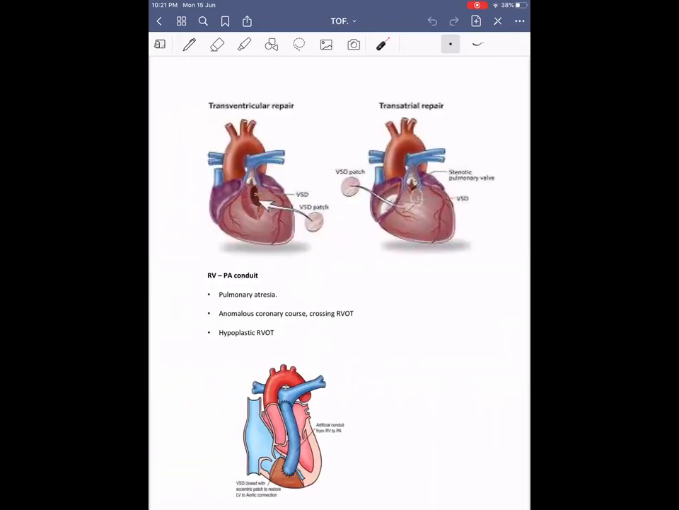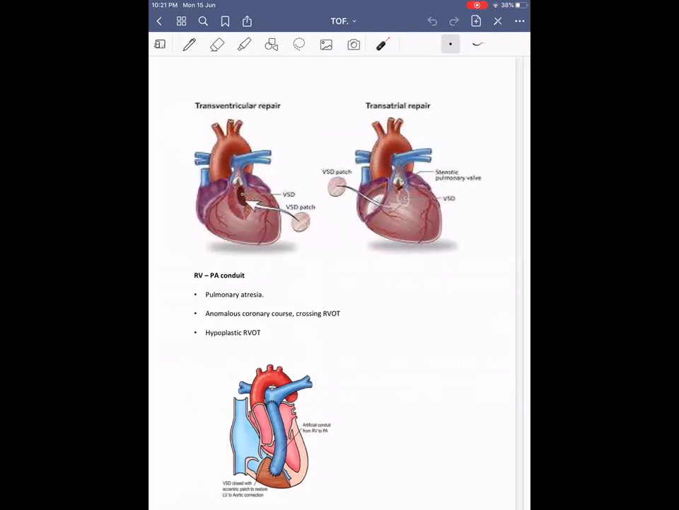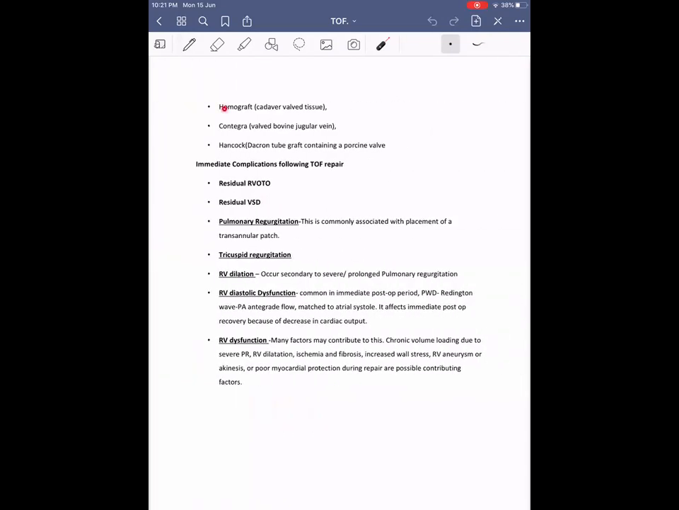So here is the image of the conduit from RV to PA. It is an extra cardiac conduit that is placed from the right ventricle to the pulmonary artery without doing anything to the native RVOT. This can be either a homograft conduit, or Contegra, that is a valved bovine jugular vein conduit, or a Hancock conduit. Usually valved conduits will be used whenever there is absent pulmonary valve.